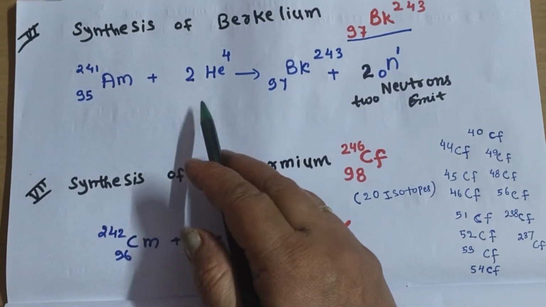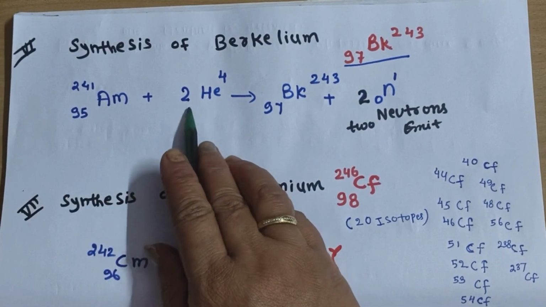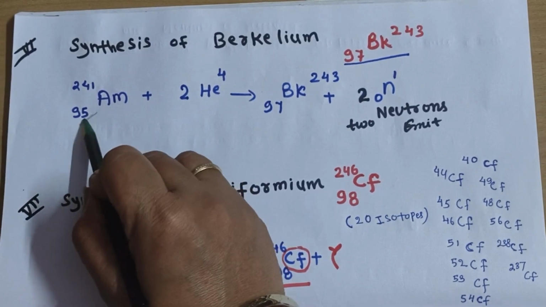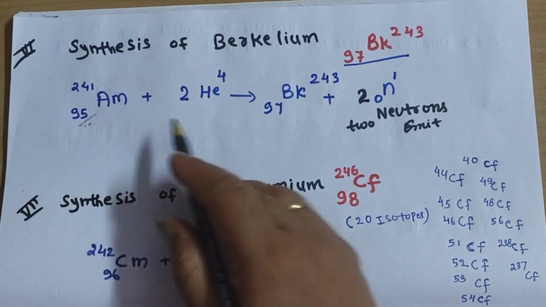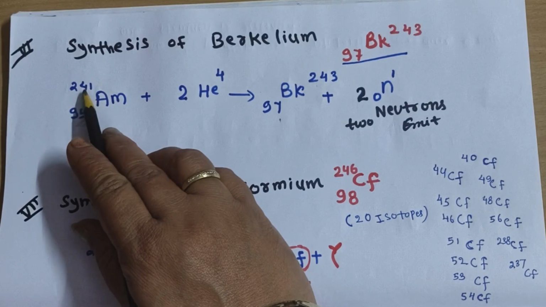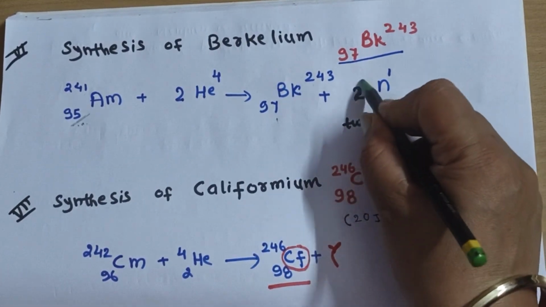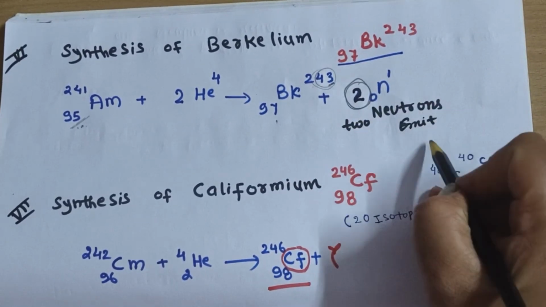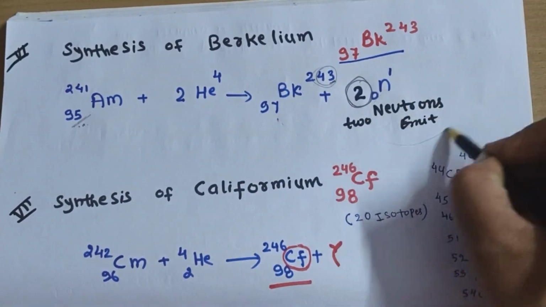Then the synthesis of our berkelium. For the synthesis of berkelium, we need americium 241. It is bombarded with the alpha particle, and alpha particle bombardment means increment of our mass by 4 units and atomic number by 2 units. So you will get americium 95, and berkelium is 97, so it will be our 243. What do we need? 241 plus 4 will be 245. So what will happen? We have to eliminate 2 neutrons. We have to reduce by 2 here, you needed 243 from 245, so we will eliminate 2 neutrons. So it will be atomic number 97, and atomic mass is reduced by 2 by releasing the 2 neutrons.